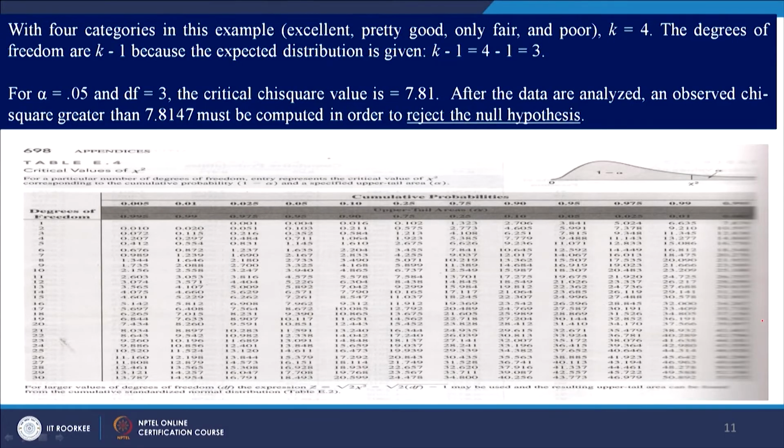So, in this example which we have taken up, there are 4 categories: excellent, pretty good, only fair, and poor. So, k is equal to 4.